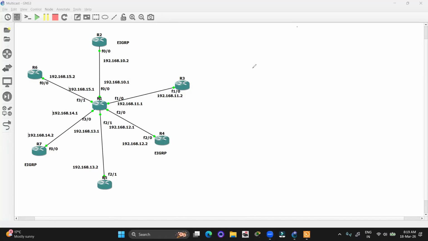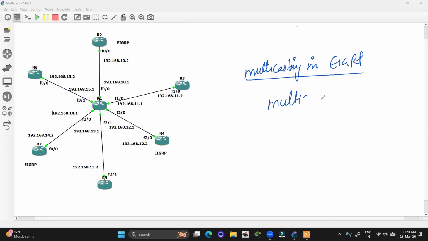Hello everyone, so let's talk about multicasting in EIGRP. The question is, what is the meaning of multicasting? Multicasting, or multicast. Before multicast, I think you already heard about broadcast.